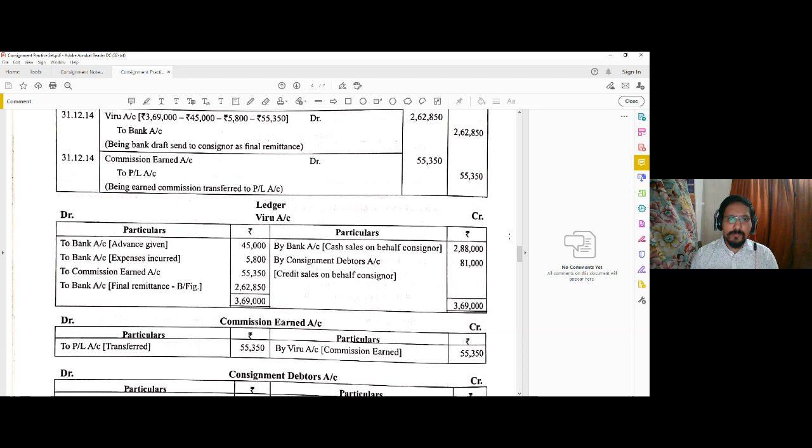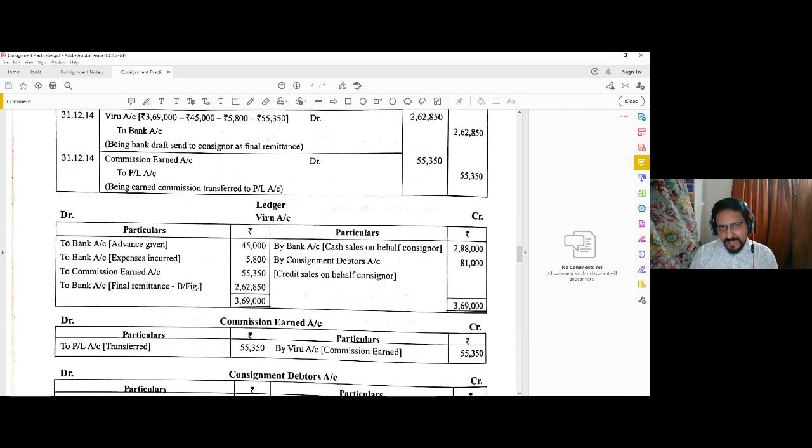Now let us see how the consignee will record everything, because here the consignee is entitled to the delcredere commission, and accordingly he bears the credit risk. First, starting with the advance given, since the advance has been given by the consignee, the consignee will credit its bank account, and the advance is received by the consignor. So the consignor account, or Viru account, is debited to bank account, 45,000. Then the consignee has incurred certain expenses which will be refunded by the consignor. So it will be consignor account debit to bank for the expenses incurred.